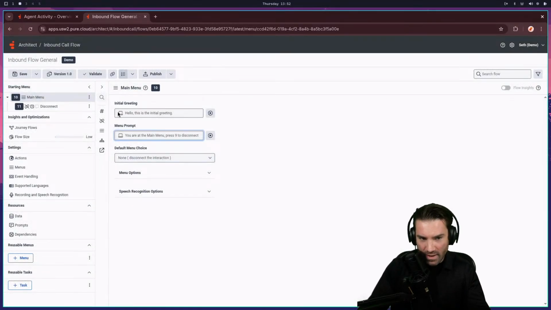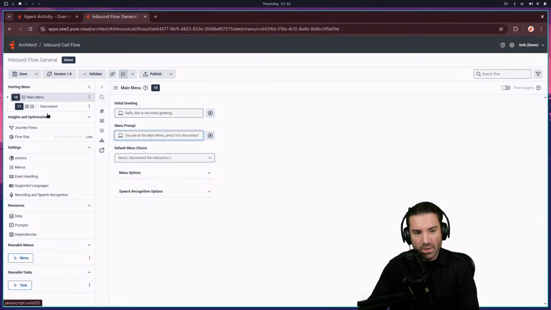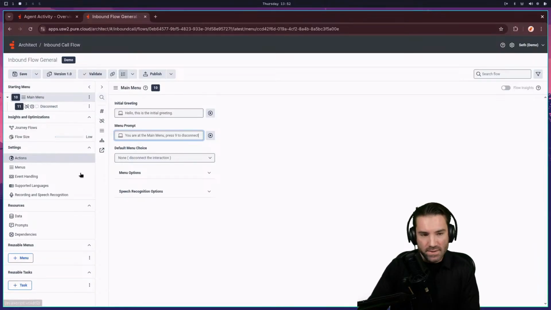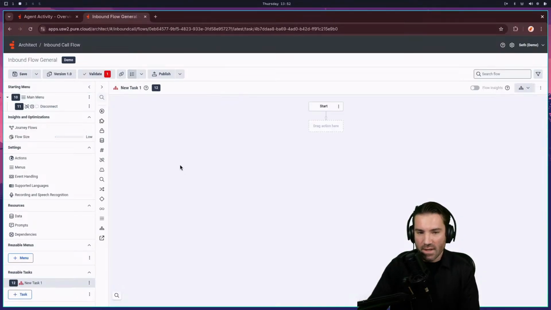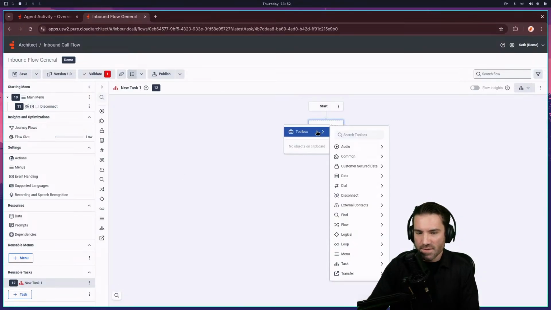So a lot to see right up front. The starting menu, this is the very basics of call center, right? Just having a menu and pressing 1 to go there. I don't really like having a menu up front. I like to do a general task, and this is just kind of where I start things, and I do some scheduling, like is our call flow open or is it not?